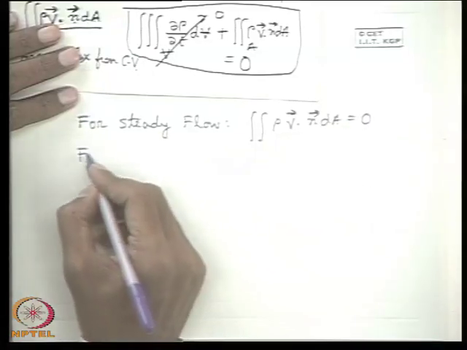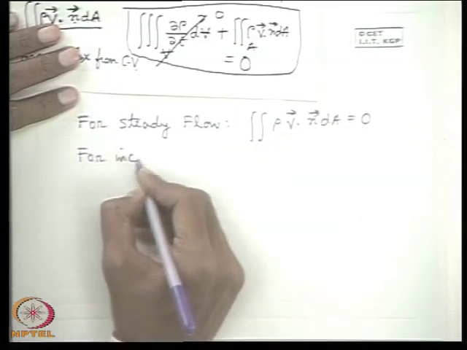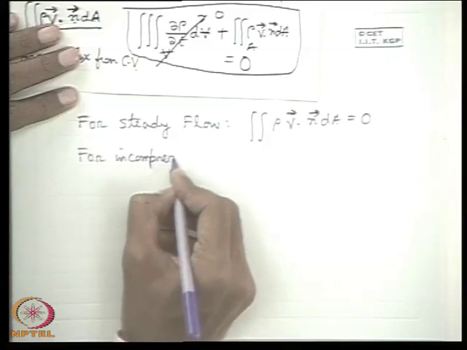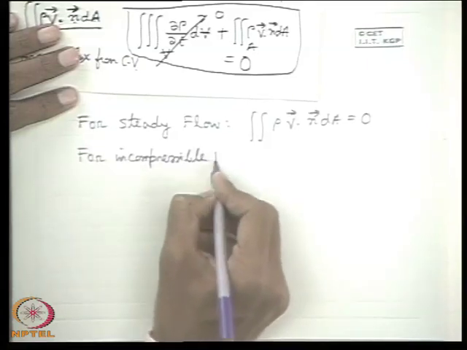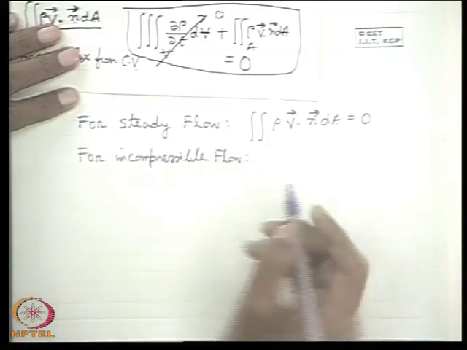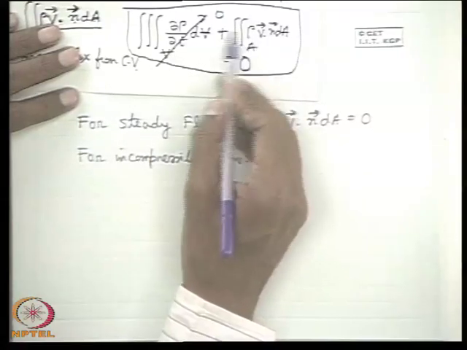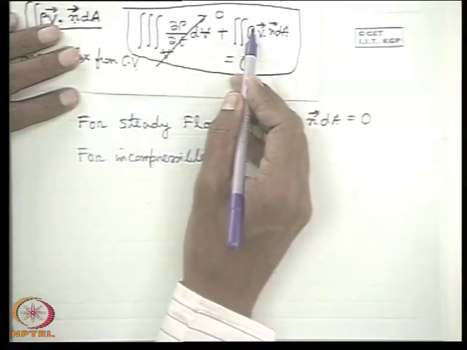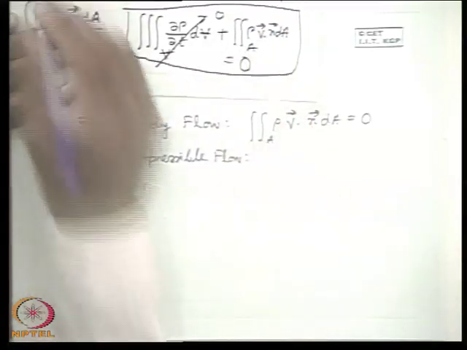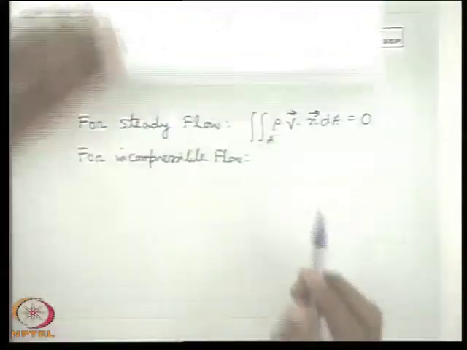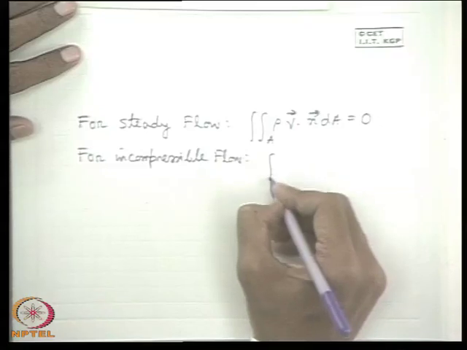And for incompressible flow, whether steady or unsteady, density is constant, so this term will also be 0, and moreover rho will come out because rho is invariant in the entire control volume.